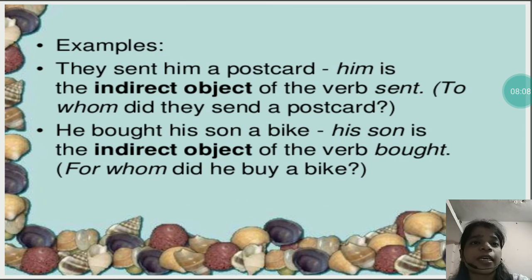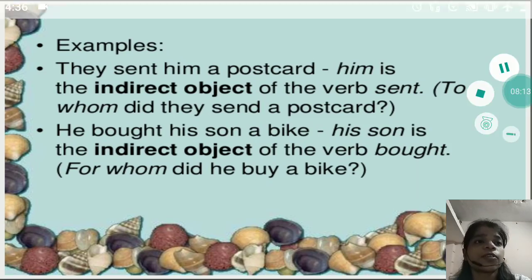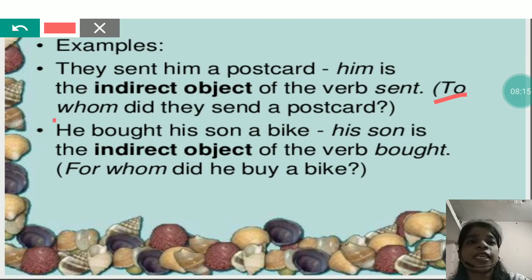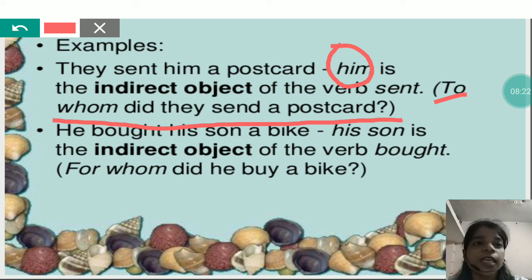For example, they sent him a postcard. Now we can ask the question, to whom did they send a postcard? The answer we will get is him, and as we got the answer, we can name it as indirect object. Next one, he bought his son a bike. Again we can ask the question, for whom did he buy a bike?